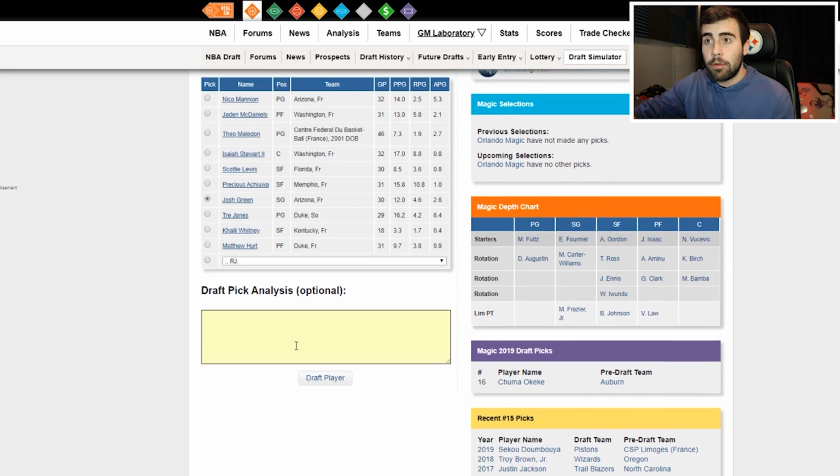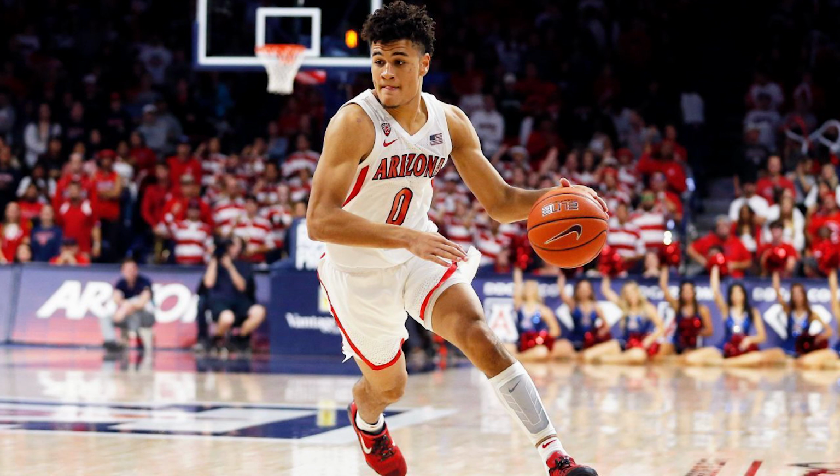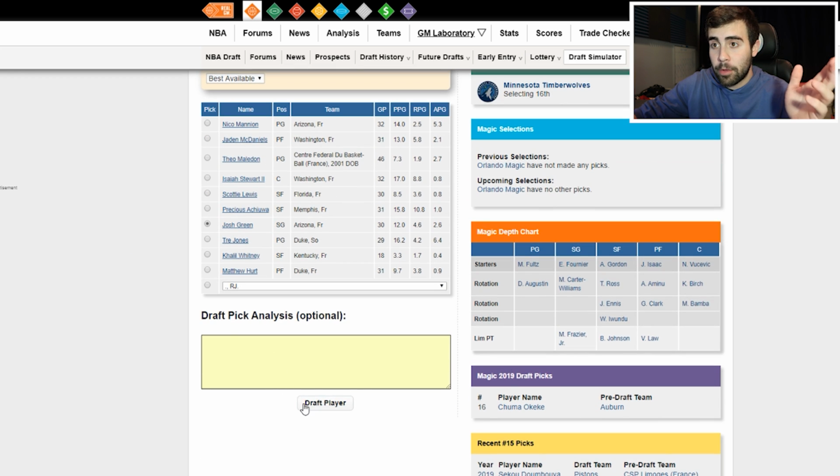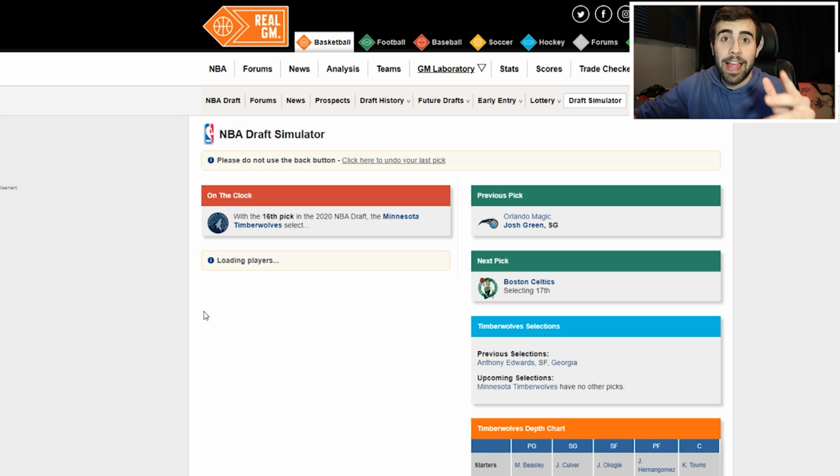And I have the Orlando Magic selecting Josh Green, a wing player from Arizona. He was a freshman this past year, and I really liked what I saw from him on defense at the U of A. I think he's a really good perimeter defender so far, especially at his age. I think he's going to continue to grow and develop at that specific spot. He doesn't turn the ball over a lot. He's a good passer, and he's not really a ball-dominant player, so I think he could be a nice scorer for them off the bench and maybe develop into a starting player one day, and I have him going with the first pick outside the lottery.